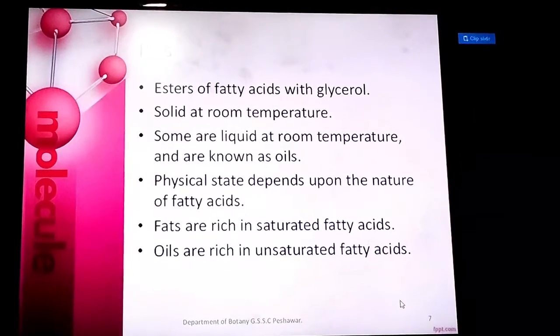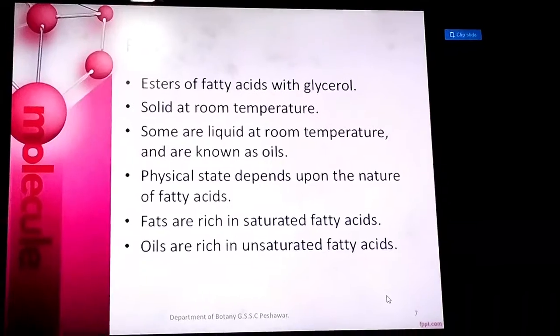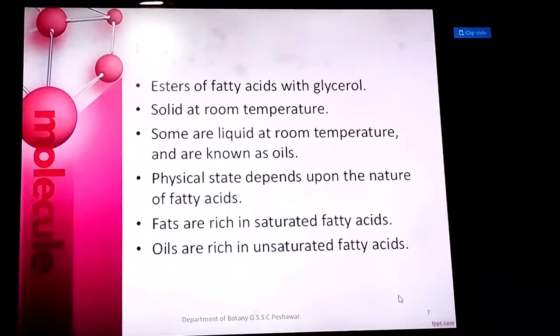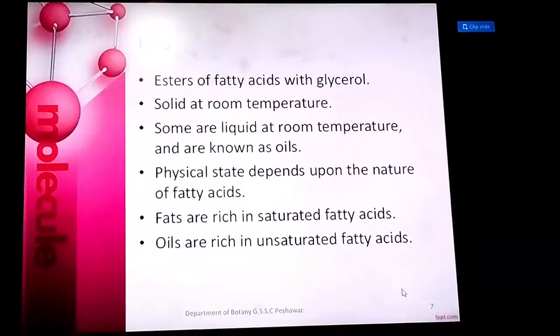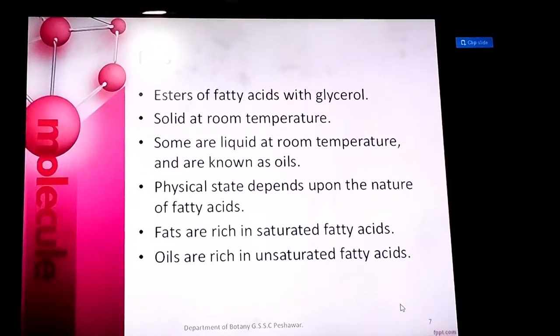Fats are the esters of fatty acids with glycerol. Solid at room temperature means that they contain strong bonding at room temperature. Some are liquid at room temperature, like oils. The physical state depends upon the nature of the fatty acids.